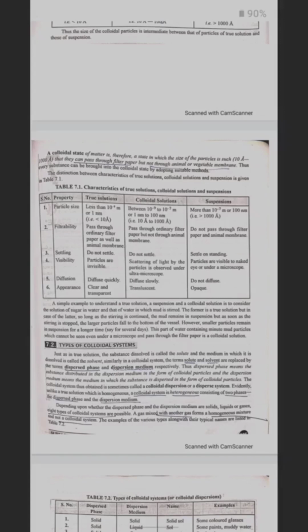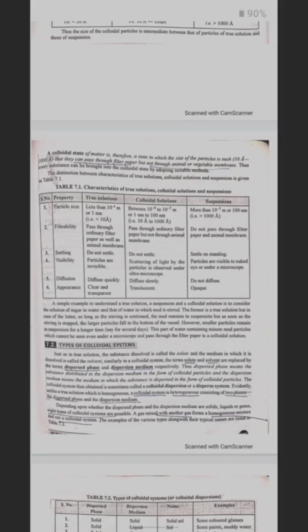In the table, true solutions have particle size less than 10 raised to the power minus 9 meter or 1 nanometer. They pass through the ordinary filter paper as well as animal membrane. They do not settle down. Particles are invisible, diffuse quickly, and are clear and transparent.